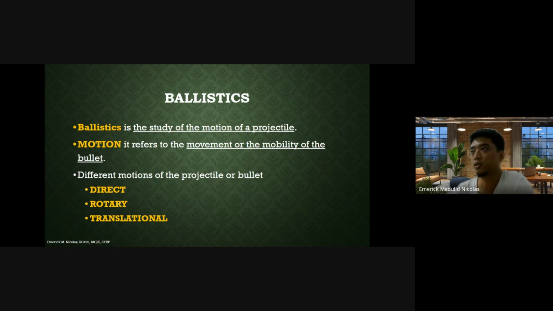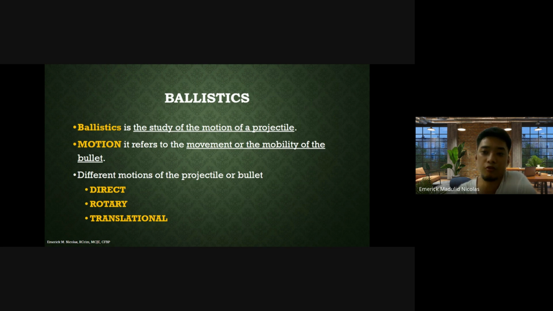It came from the Greek word ballio, which means to throw, and from an ancient Roman war machine called ballista. In ballistics, we have three motions of the projectile and the bullet: direct, rotary, and translational motion.